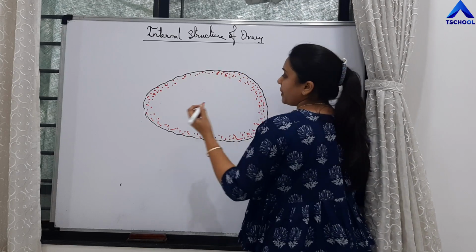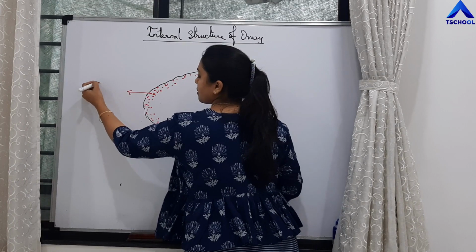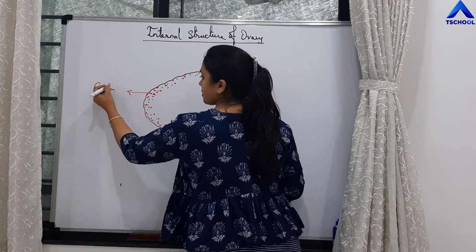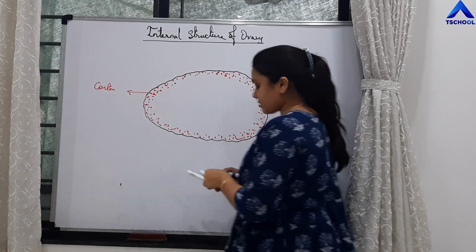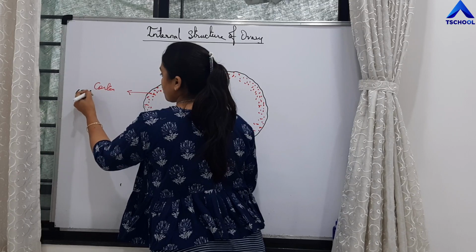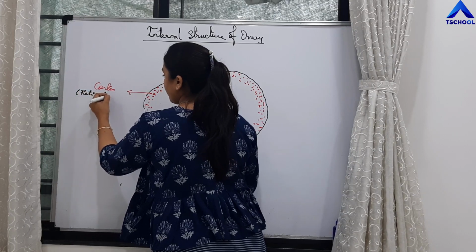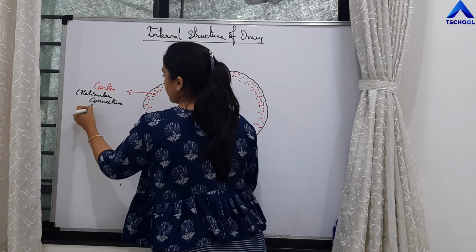This outer part, the cortex, is made up of reticular connective tissue, right? So it is made up of reticular connective tissue.